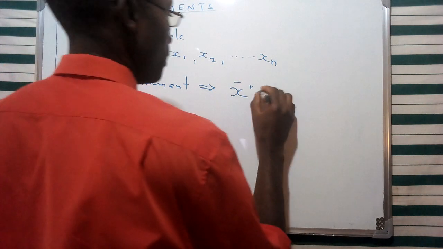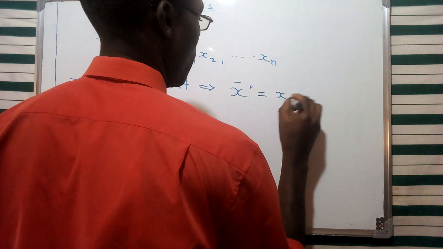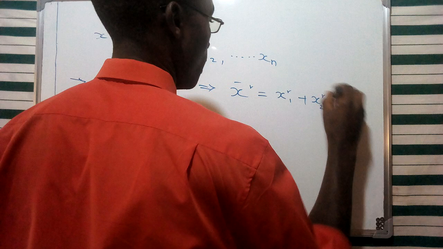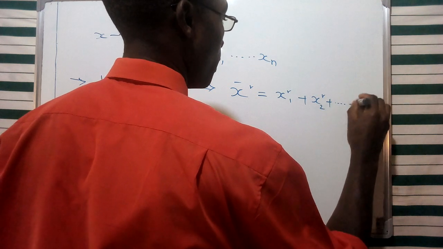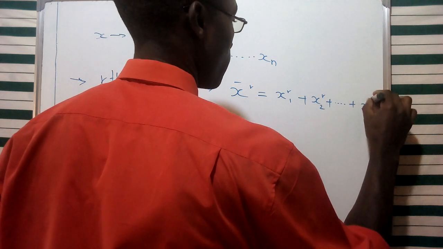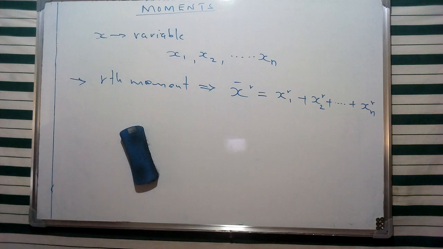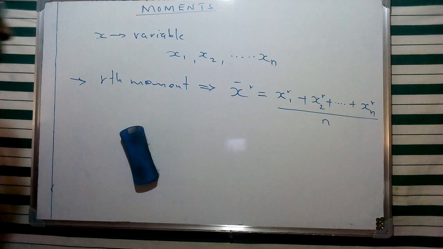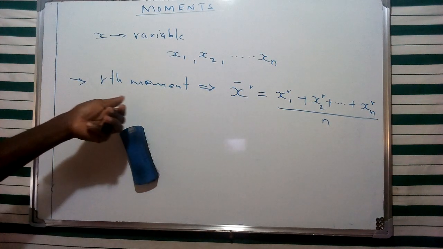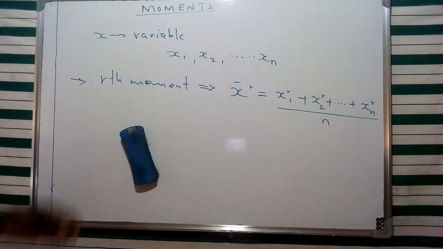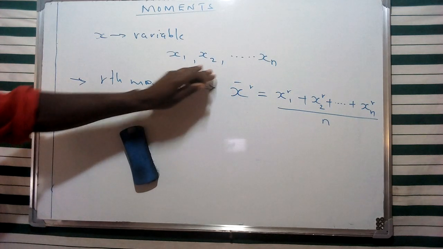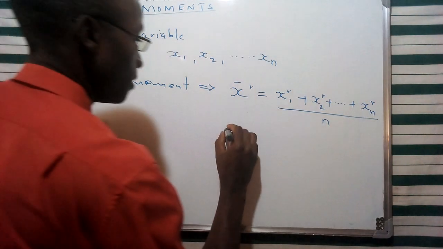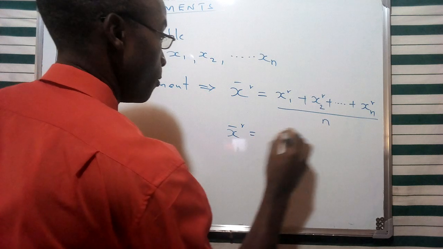This is going to be given in terms of x1 to the r plus x2 to the r plus, going on to a particular set of values up to n, and that is going to be divided by the number of values n, and this is going to define the rth moment of this specific variable given as r. And from this, of course, we can give this as a representation of a summation.